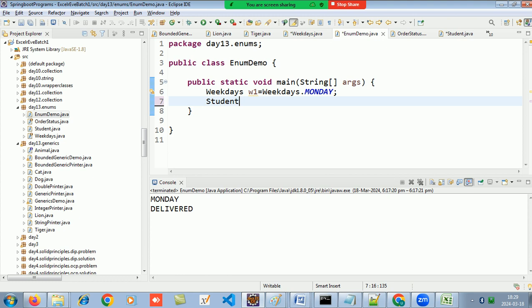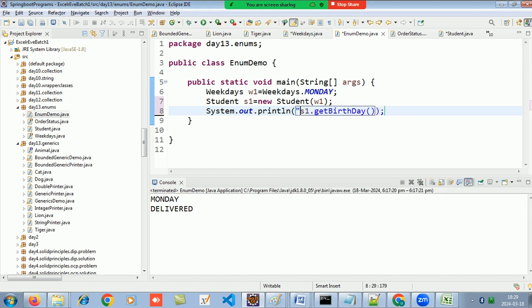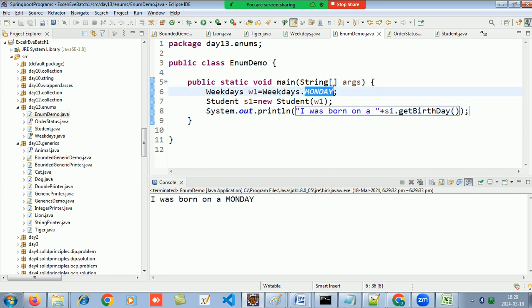Now I say student s1 is new student, and I say he was born on a Wednesday, so I pass this, and now if I sys out and say s1 dot get birthday, you can say I was born on Mondays. Just give a dot and say Wednesday, do a save.